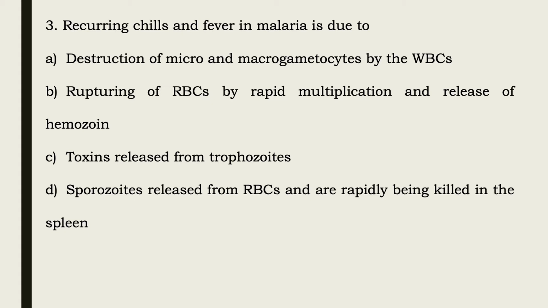Option D is sporozoites released from the RBCs and rapidly killed in the spleen. So, recurring chills and fever in malaria is because of rupturing of RBCs by rapid multiplication and release of hemozoin. Basically, the female Anopheles mosquito follows the sexual cycle, and after it infects the human host, the asexual cycle begins in that particular human host.